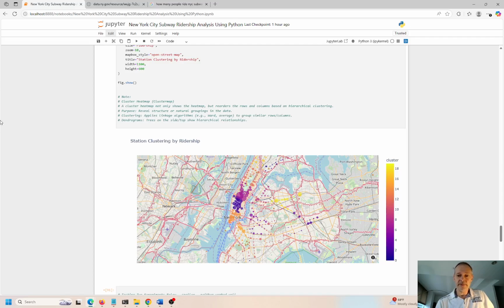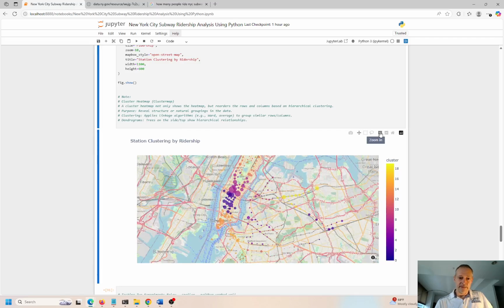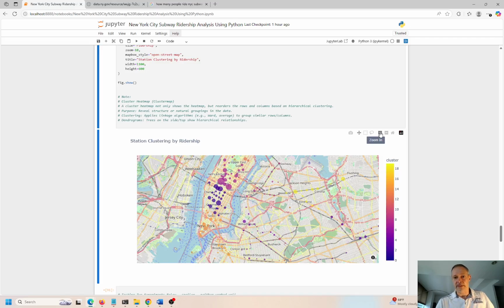So let's zoom in here and check out this map. And again, the cluster heat map not only shows a heat map, but it reorients the columns and rows based on that mathematical expression I just explained to you. So the purpose is to reveal structure about natural groupings in the data. This applies to algorithms like Ward or average, and groups items that are similar together, right? And this can be a dendrogram. That is one type of hierarchical clustering. And there's a few different approaches to try to solve this problem. I think there's like 8 or 9 different types of clustering methodologies.